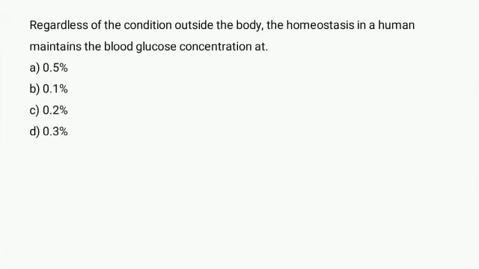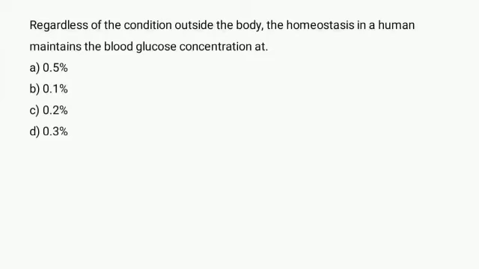Our next question is, regardless of the condition outside the body, homeostasis in a human maintains the blood glucose concentration at. Ordinarily, the concentration of glucose in the blood is maintained at a relatively stable concentration from 80 to 120 milligram per deciliter, which is 0.08 to 0.12%.